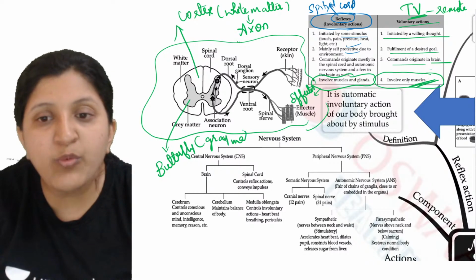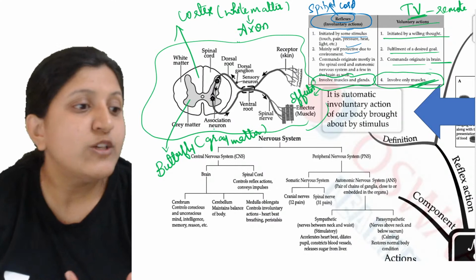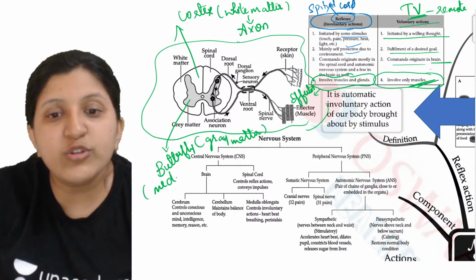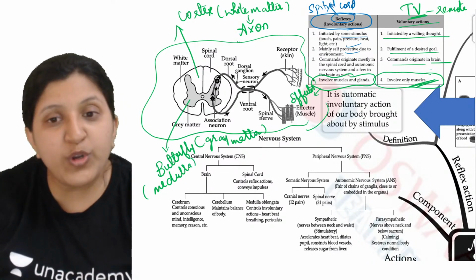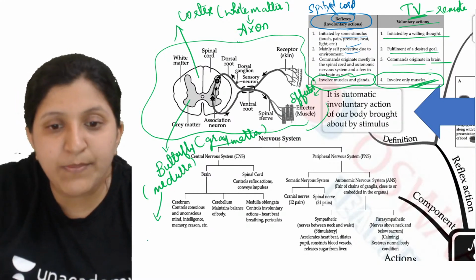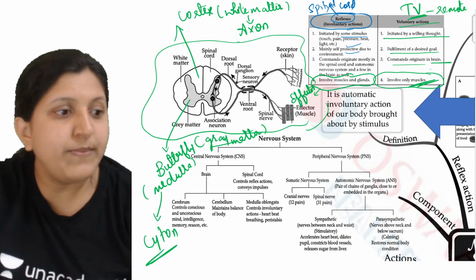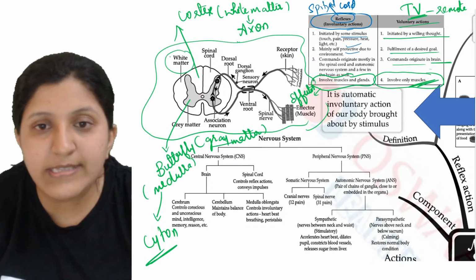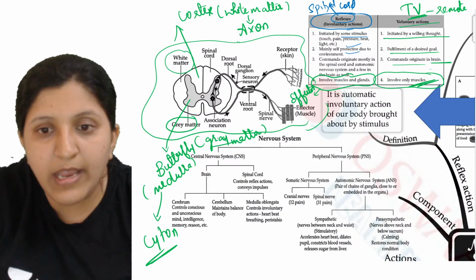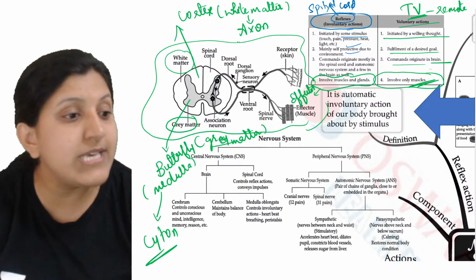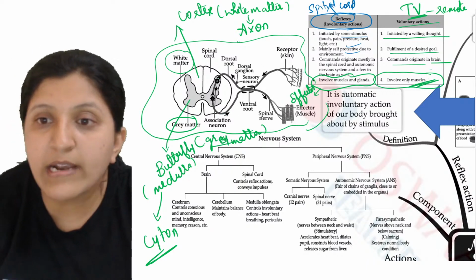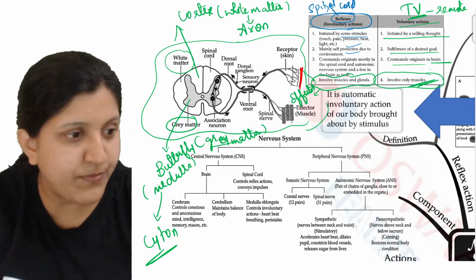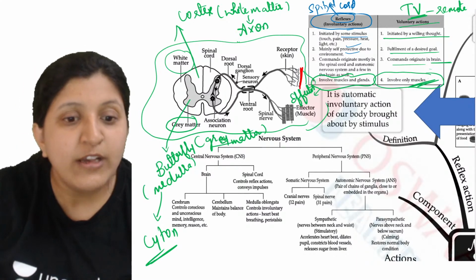And what exactly is gray matter made up of? Whenever it is gray matter, that is in the medulla region. In the medulla region, what do you find? It is gray matter, that means it is made up of cytons. It will have a cell body, or cyton. Now you can see white matter is labeled there. Then you can also see gray matter is labeled there. Then you can see the association neuron. Here a receptor is present. This part is the receptor. From the receptor, what is happening? There is a signal.